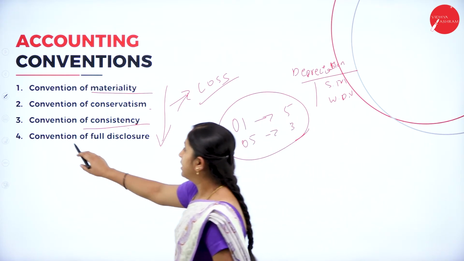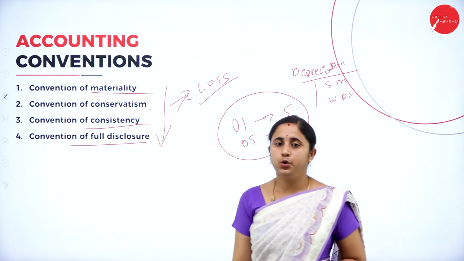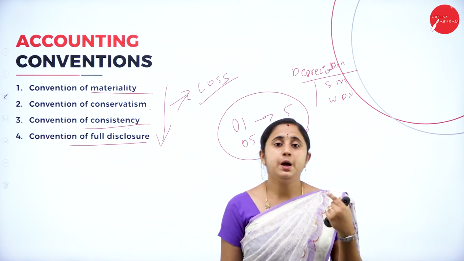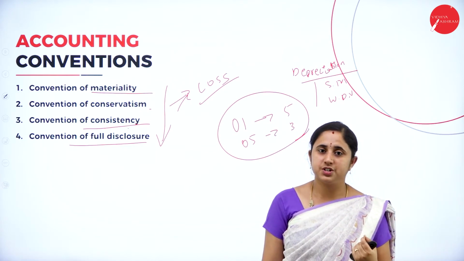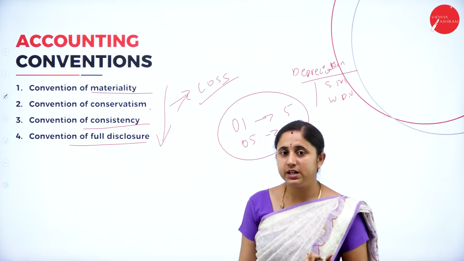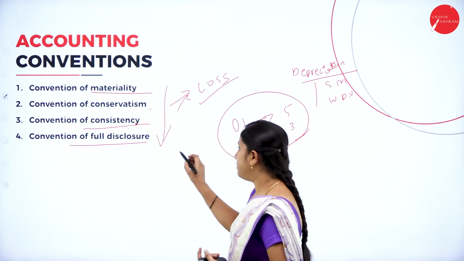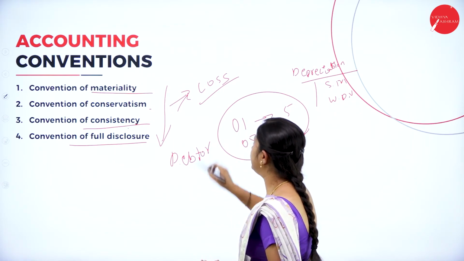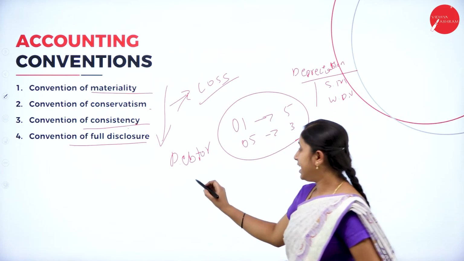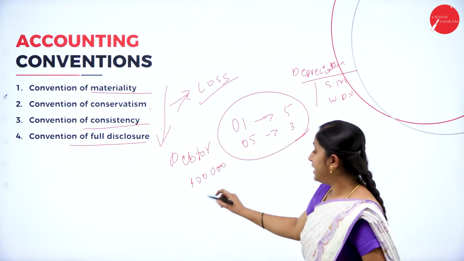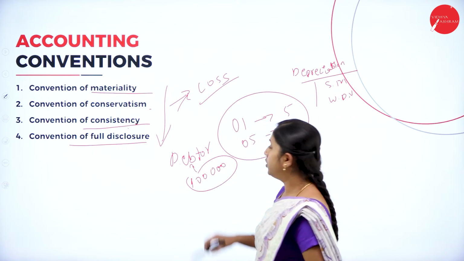Next, the last one, convention of full disclosure. Convention of full disclosure means you need to give detailed information for the person who requires the information. For the user of such information, you need to give detailed information. For example, in the balance sheet, you will record debtors. You will write debtors amount is 1 lakh rupees. This 1 lakh rupees is for total debtors.